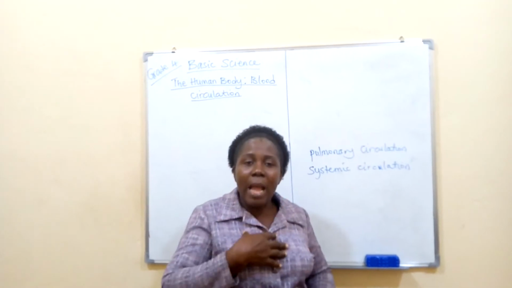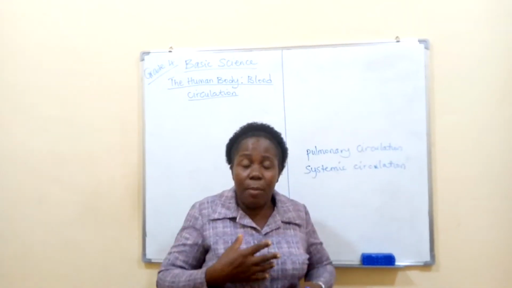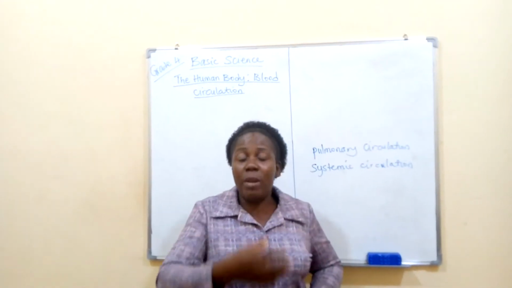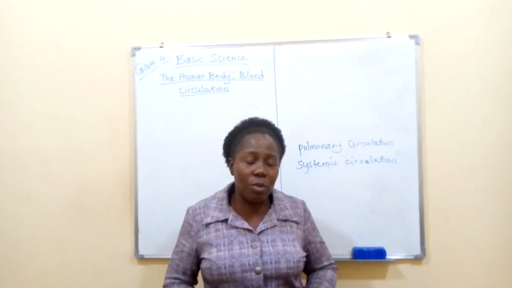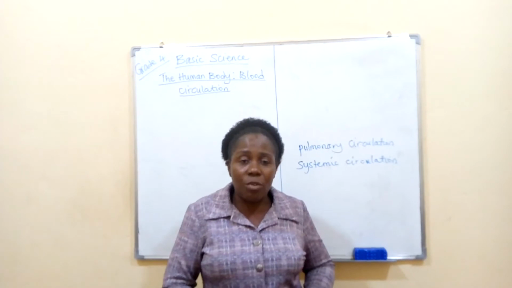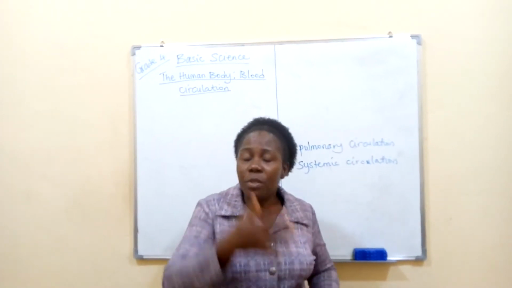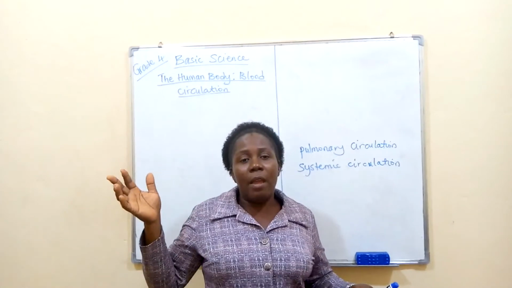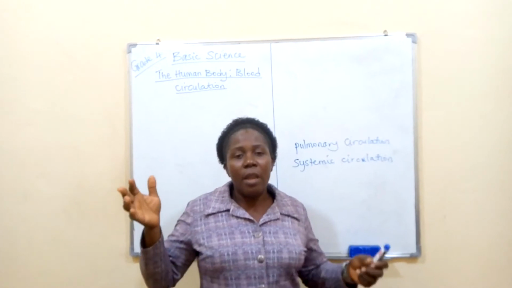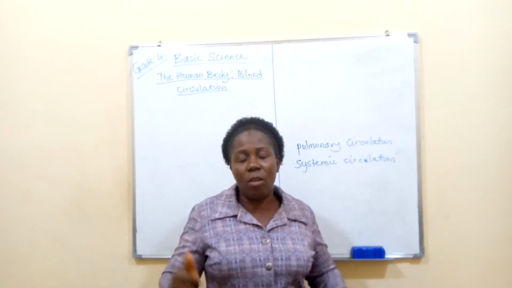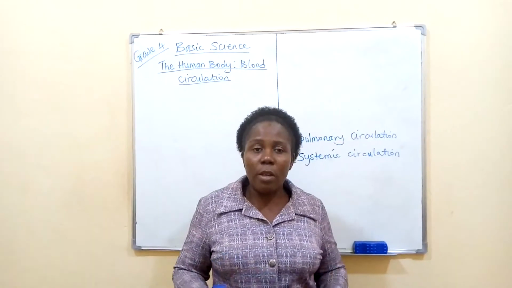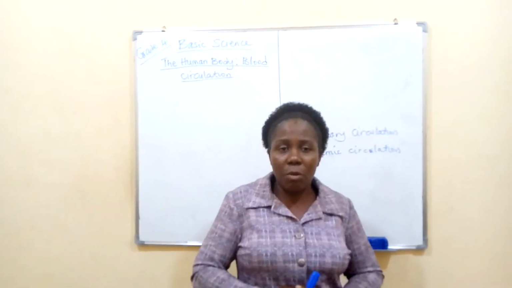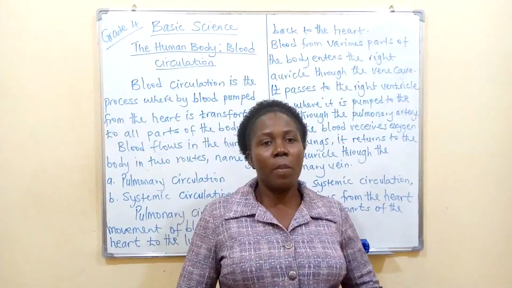Now it is from the heart that this oxygenated blood, that is the blood that has received the oxygen, will now enter the right auricle, from the right auricle to the left ventricle, and from there will be pumped to a very big blood vessel called the aorta. That is the biggest of the arteries, to the other parts of the body. That's what the pulmonary blood circulation is all about.